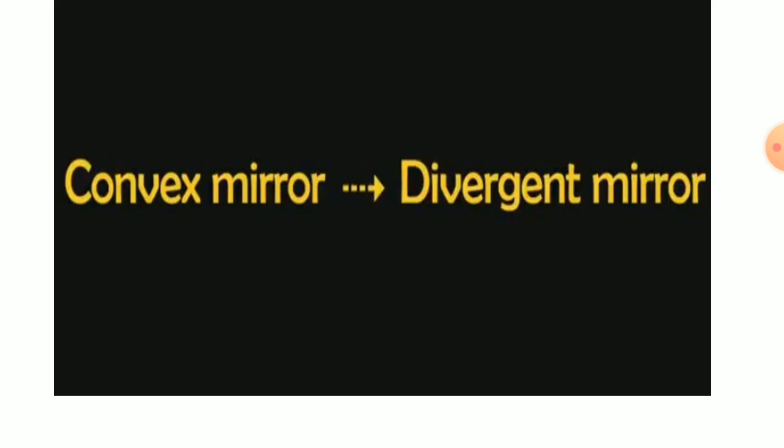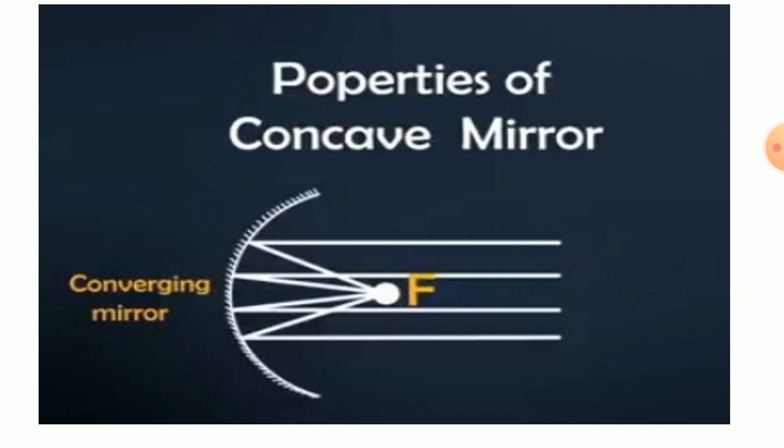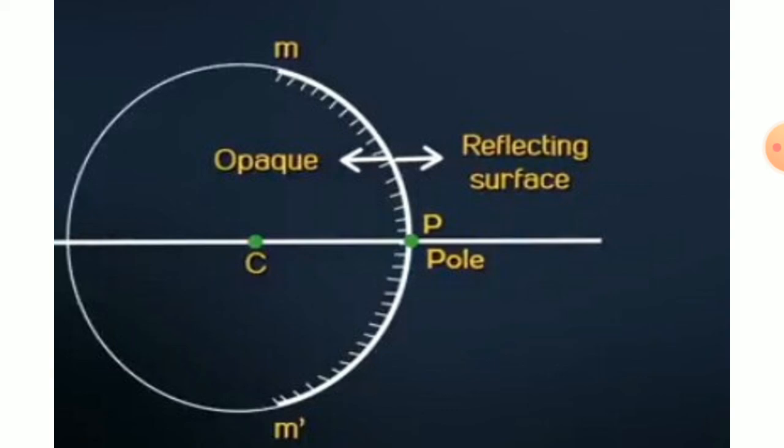Concave was what? It was convergent. We see that here it is convergent, converging all rays. They all converge to one ray, and from the focus point, one ray will pass, only one ray. Now it is divergent.